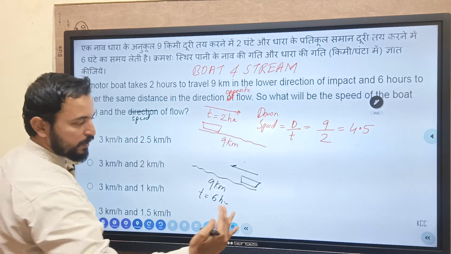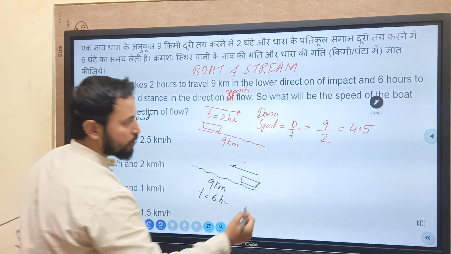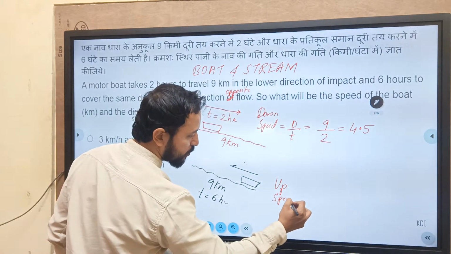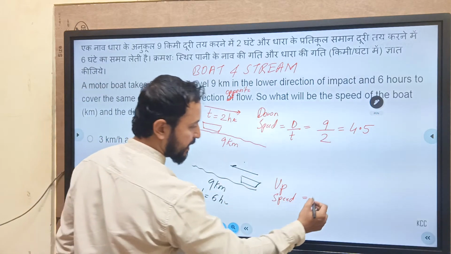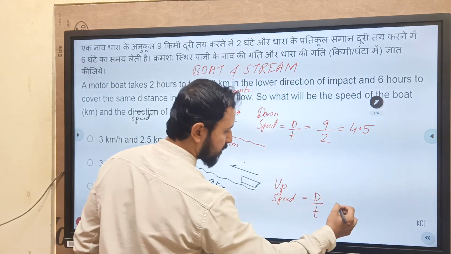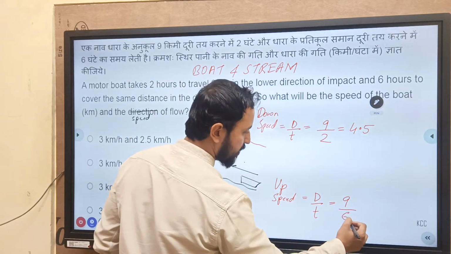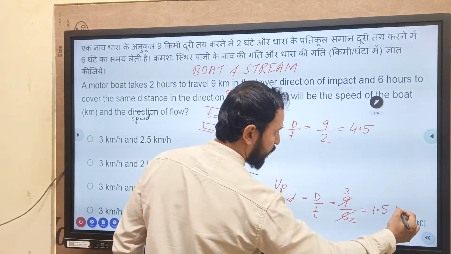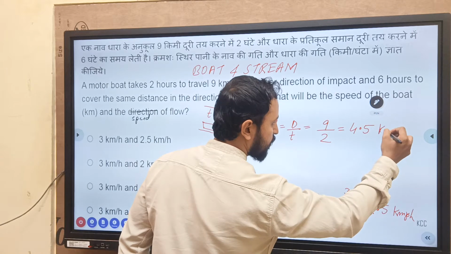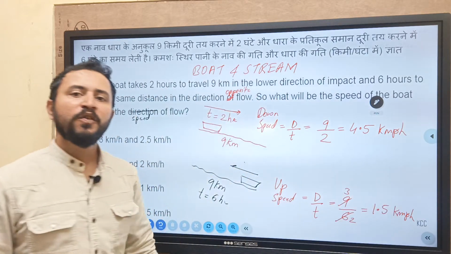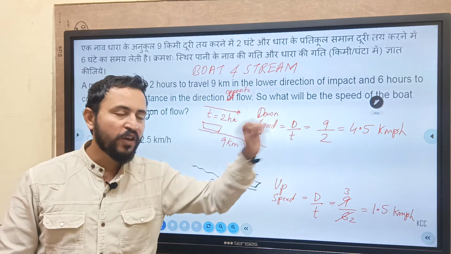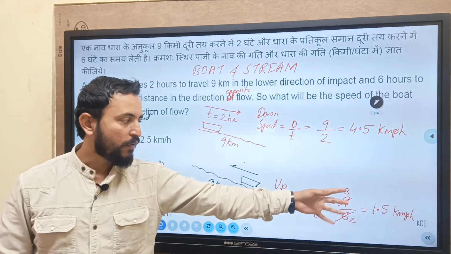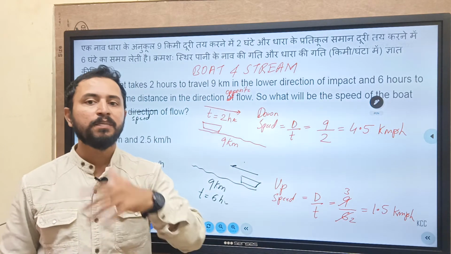And let us find the speed while going up. This will be the upstream speed, or up speed. Up speed is again distance by time. The distance is the same 9 kilometers, the time taken is 6 hours. 3 2s are 6, 3 3s are 9, so 3 by 2. If you simplify, you get 1.5 kilometer per hour. Downstream speed is 4.5 kilometer per hour and going opposite, upstream, the speed will be 1.5 kilometer per hour.